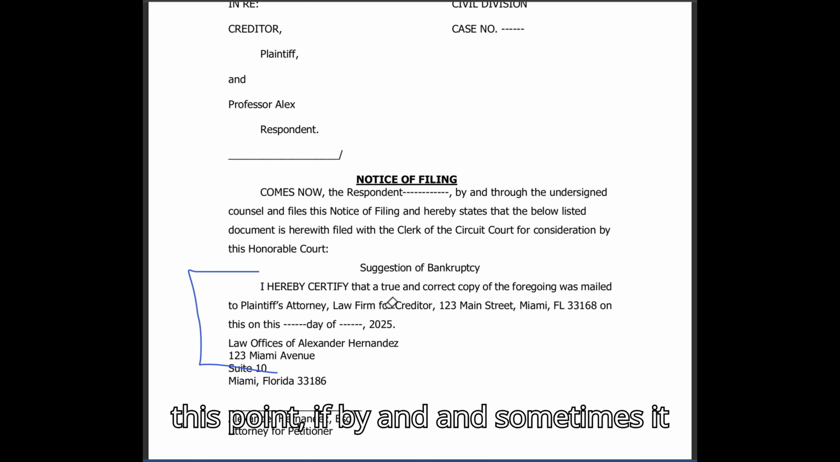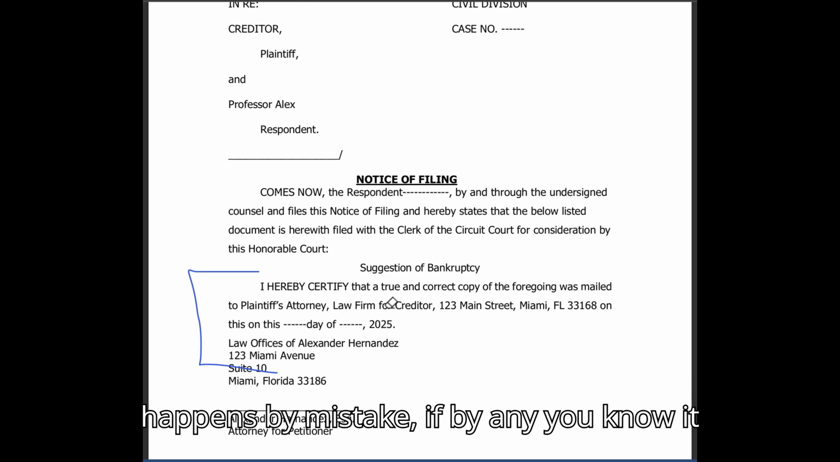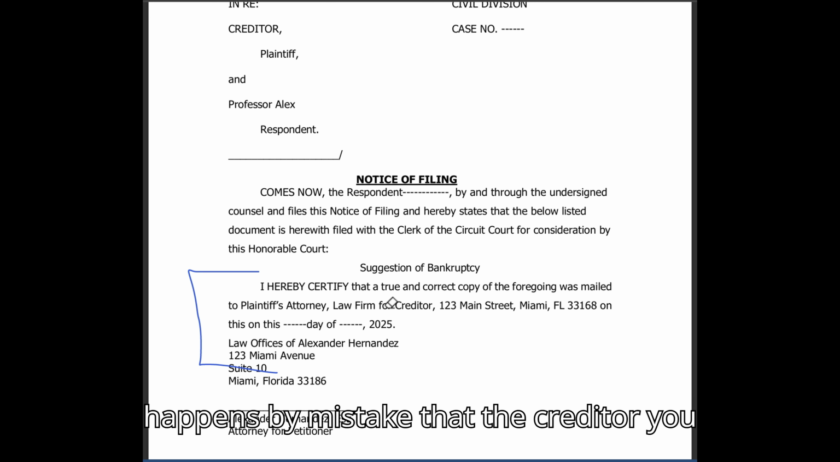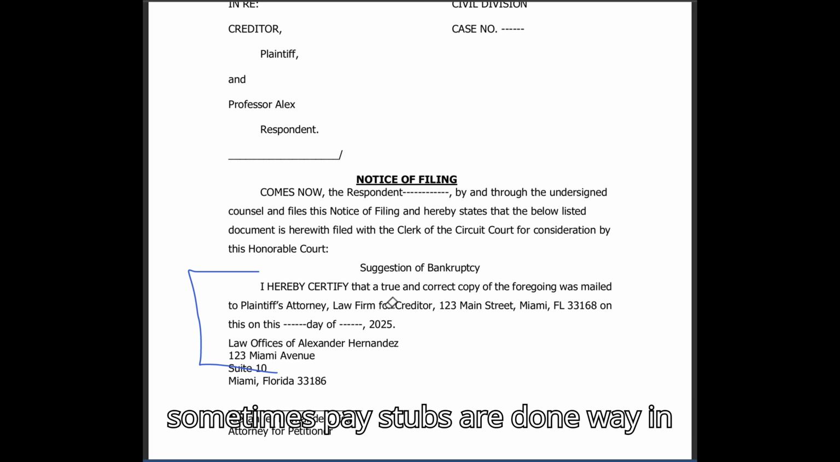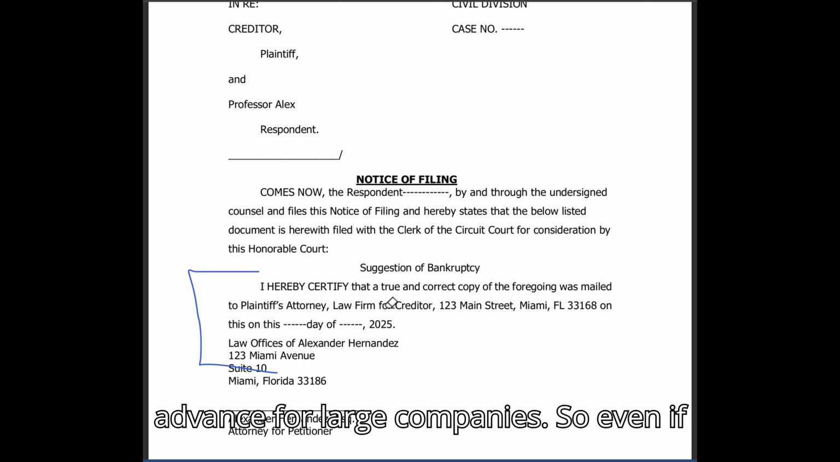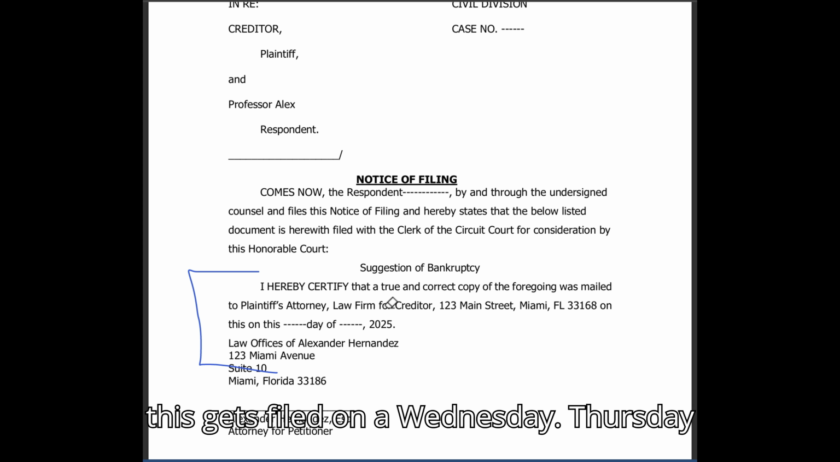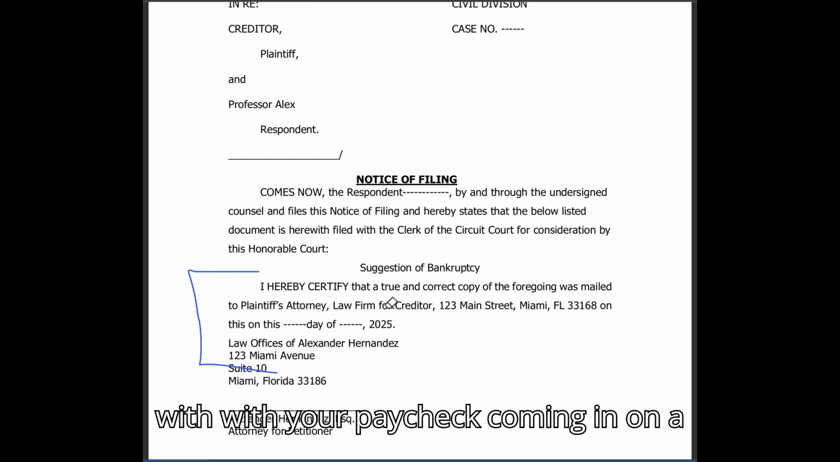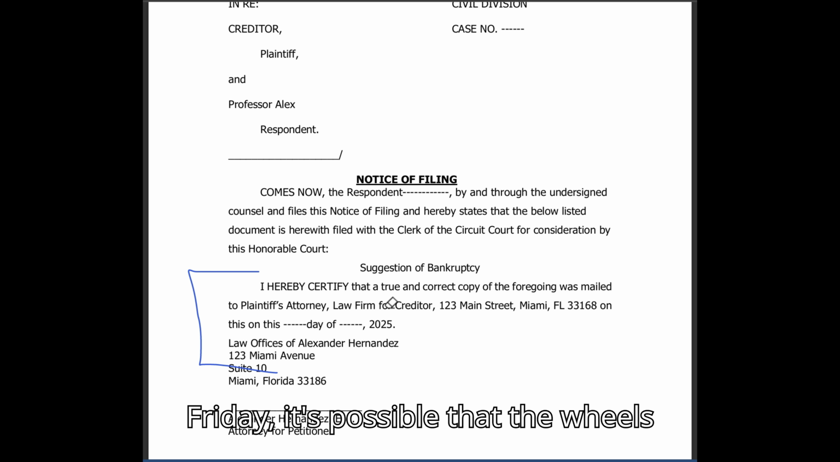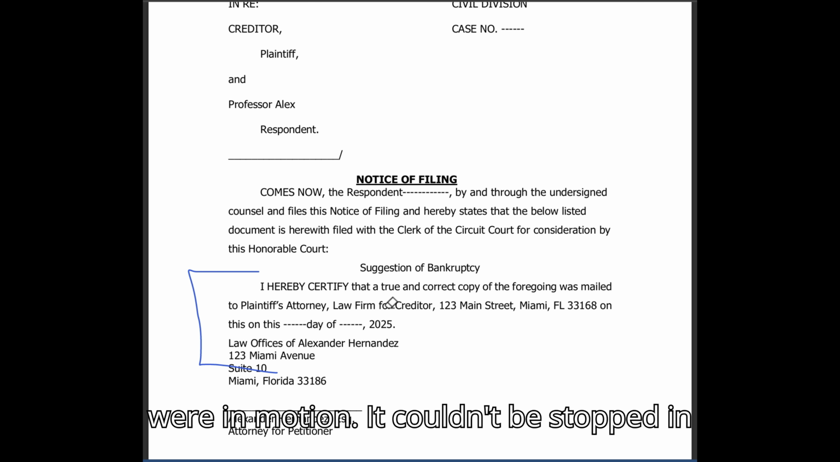And at this point, sometimes it happens by mistake that the creditor had already submitted the garnishment. Remember, sometimes pay stubs are done way in advance for large companies. So even if this gets filed on a Wednesday or Thursday with your paycheck coming in on a Friday, it's possible that the wheels were in motion and it couldn't be stopped in time.